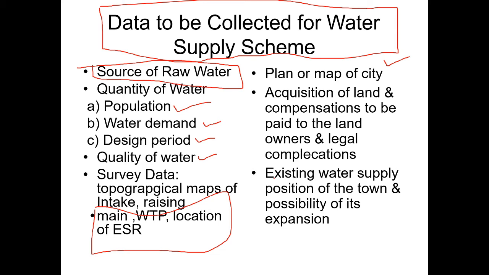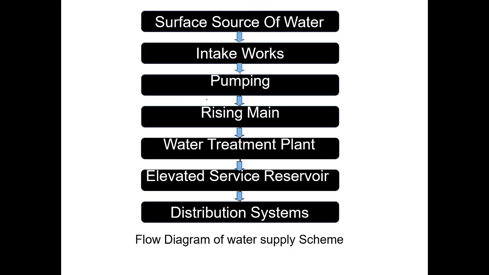Next, surface sources of water or intake works. We have different types of intakes: lake intake, well intake, river intake, canal intake. What is meant by intake? Intake is the structure constructed at the source of the water to collect the water.